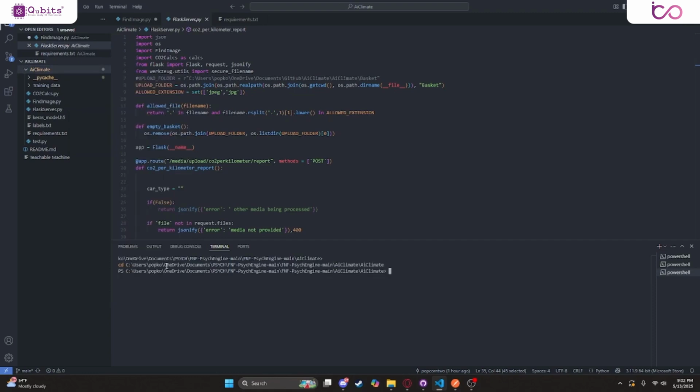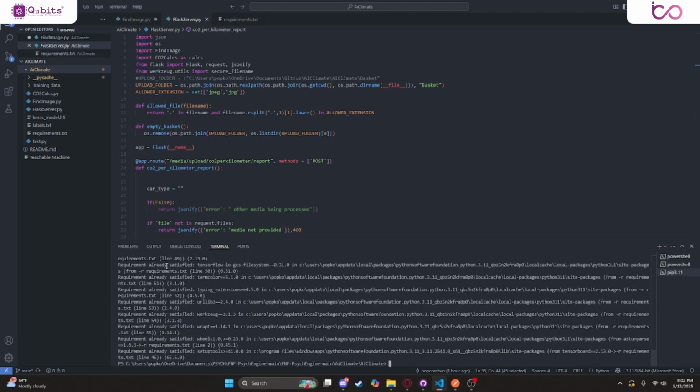So now that we are in the proper current directory, the next step is to make sure all of our imports are in order. To do this, you're going to type in pip install -r for read requirements.txt. What this does for us is it downloads all of the files that we need to have, all of the imports that we need, so that way F.A.E runs correctly.